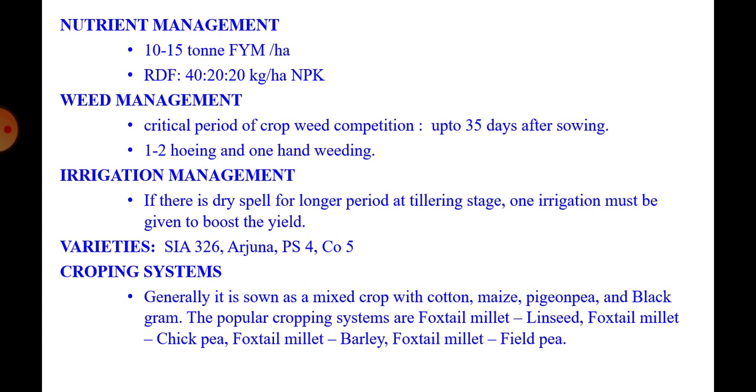Varieties: SIA 326, Arjuna, PS4, and CO5 are the improved varieties. Then cropping system: generally it is sown as a mixed crop with cotton, maize, pigeon pea, and black gram. Popular cropping systems are foxtail millet-linseed, foxtail millet-chickpea, foxtail millet-barley, and foxtail millet-field pea.